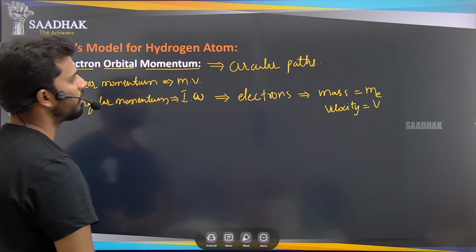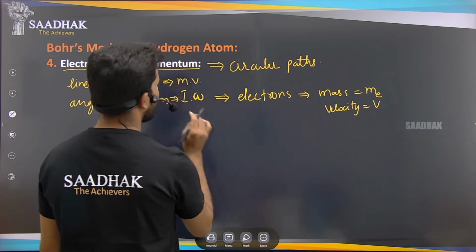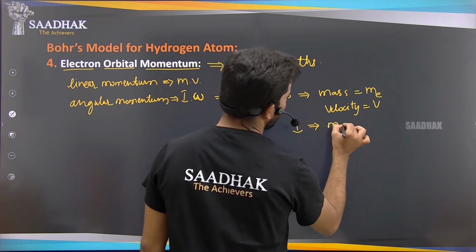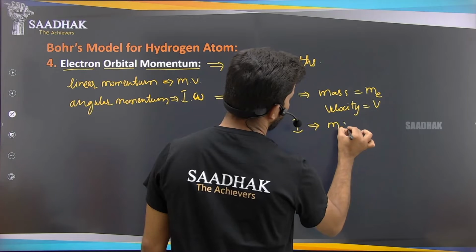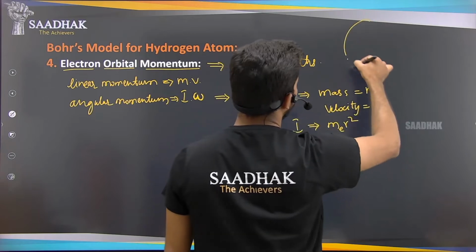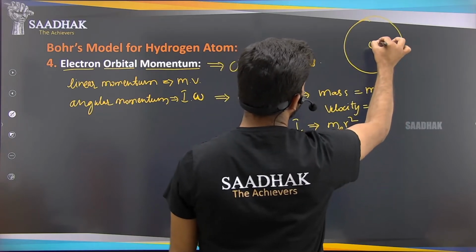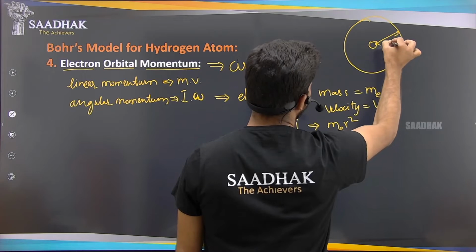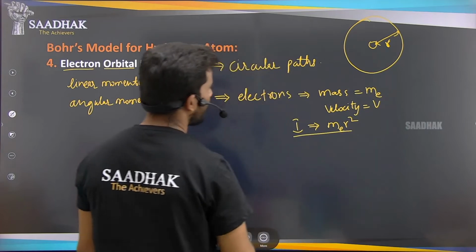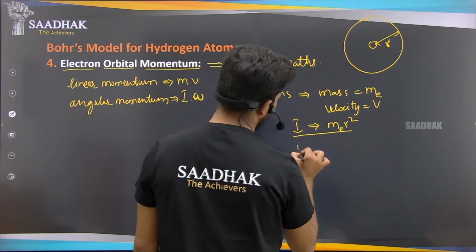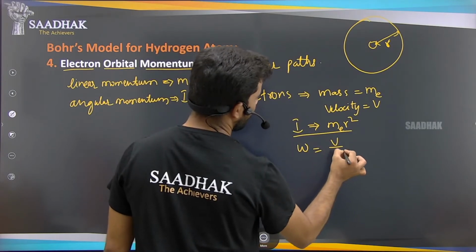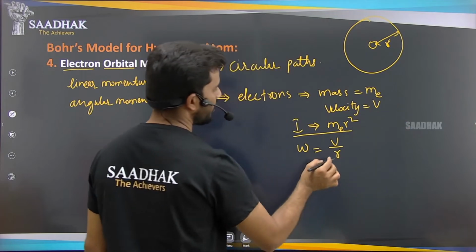And the angular momentum, we know this I is nothing but m e r square. R is the radius: if this is our atom and this is our nucleus, then the radius is r, right? Now what is omega? Omega is v by r, where v is the velocity and r is the radius.